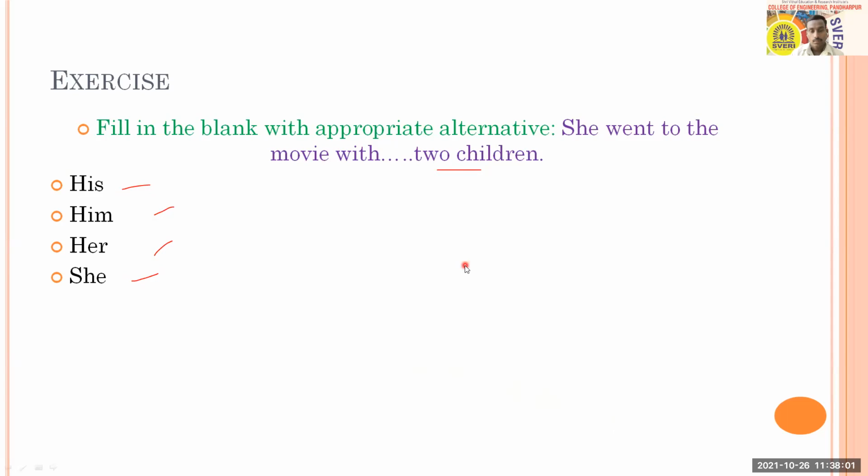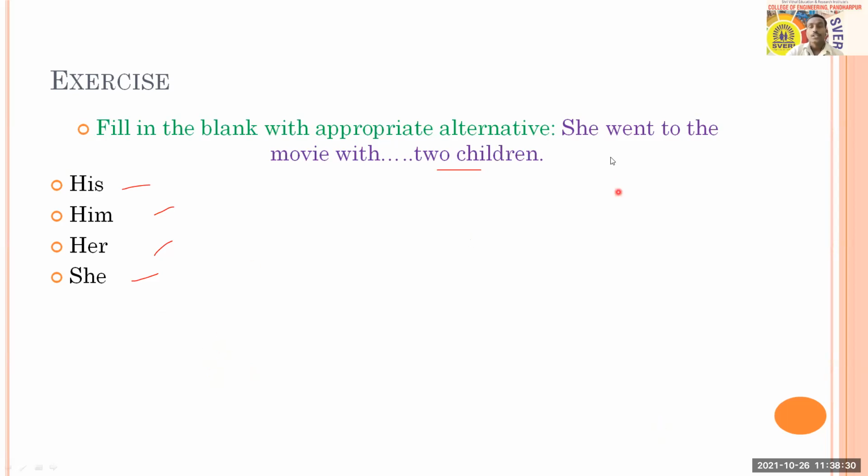So Mansi is also with answer her. Okay. Adi Shakti is also with option C. And Mayuri is also with option C. Sakshi is also with option C. Pranali is also with option C.